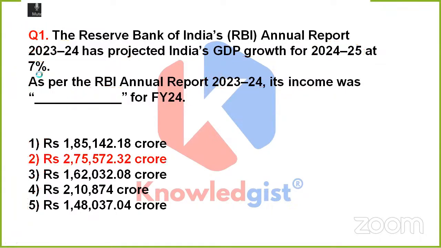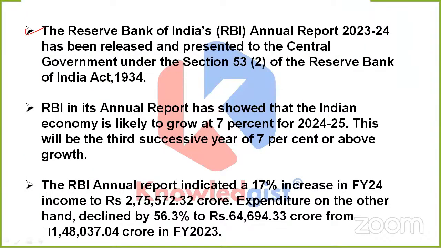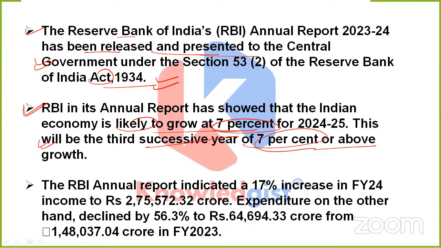Okay, great. So this time, of course, the correct option is 2. Which means, according to the Reserve Bank of India's annual report of financial year 23-24, it has been released and presented to the central government under Section 53 Part 2 of the RBI Act 1934. Clear? Now, this RBI annual report has shown that India's economy is likely to grow at 7%, which is the GDP growth for the financial year 25. And of course, this will be the third successive year of 7% or above growth.